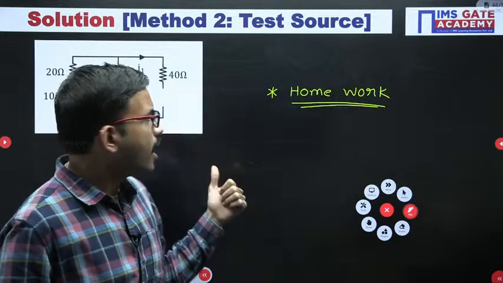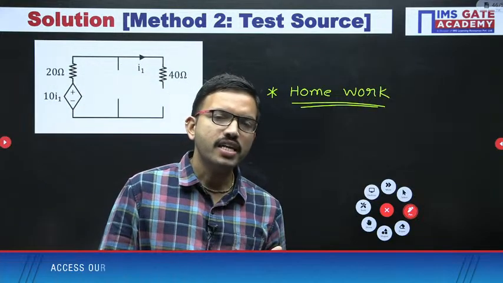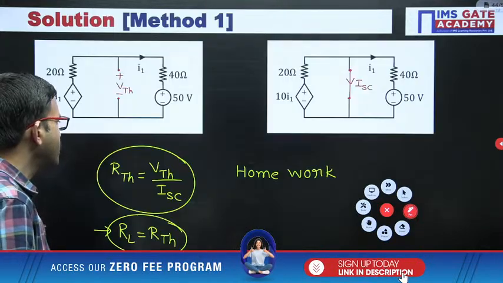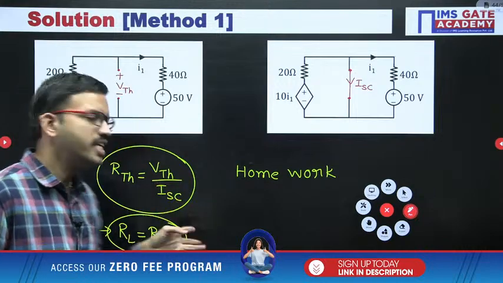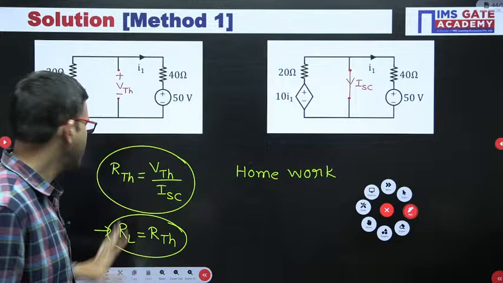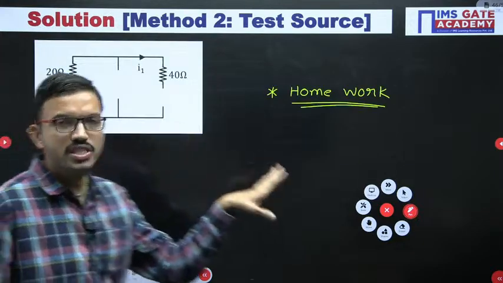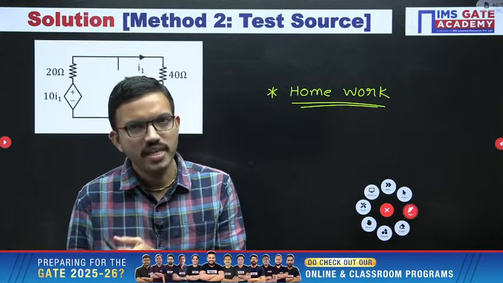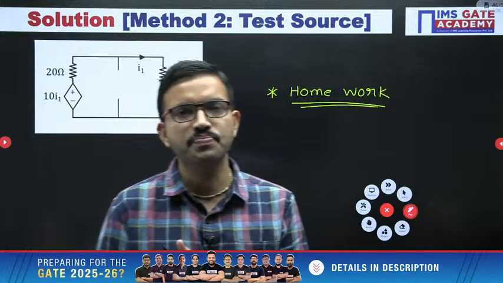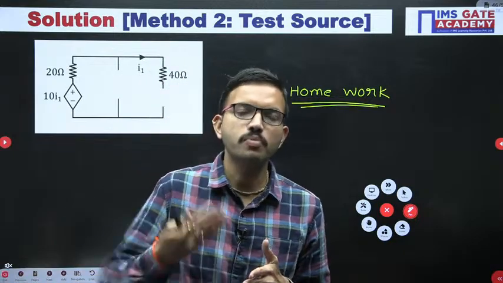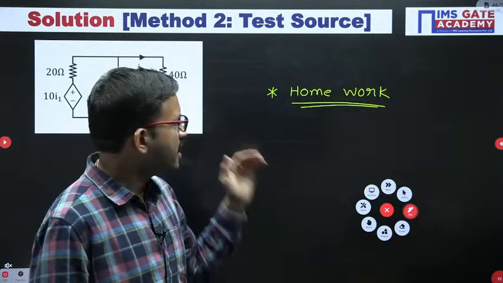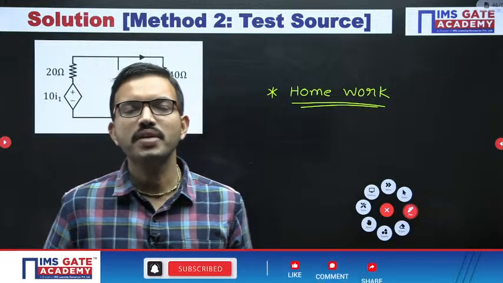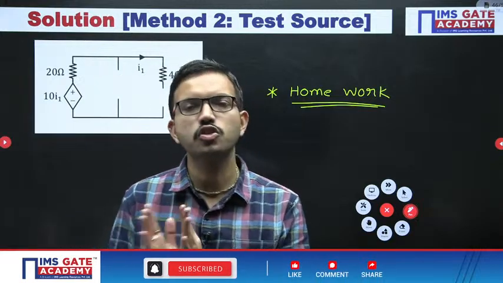For the last question, in method 1 and method 2, the final answer will definitely be the same. Whoever solved this question with the first method can mention the VTH value, short circuit current, and then the RTH or RL value. Whoever directly solved it using the test source method can directly mention the RTH or RL value in the comment section of this particular video. Or whoever attends tomorrow's live session, in the beginning of tomorrow's session we will be discussing this question. So whoever attends the live session can mention it in the chat.